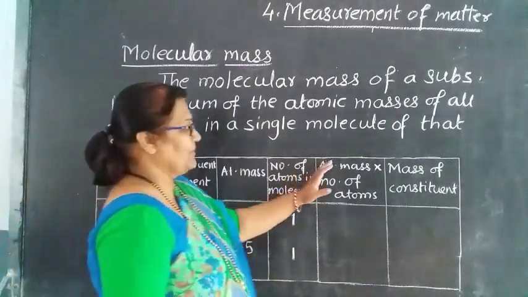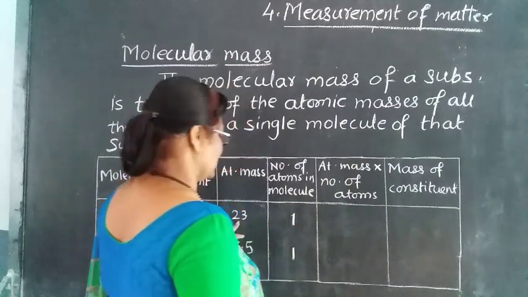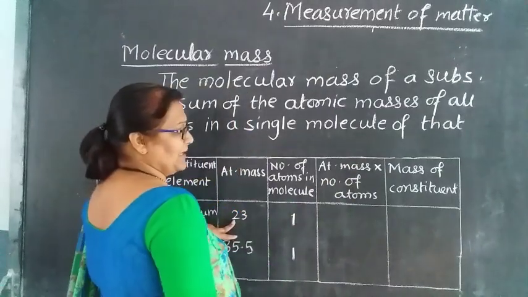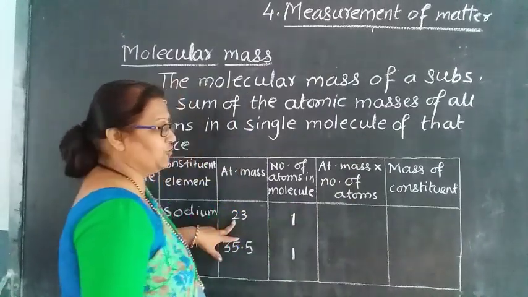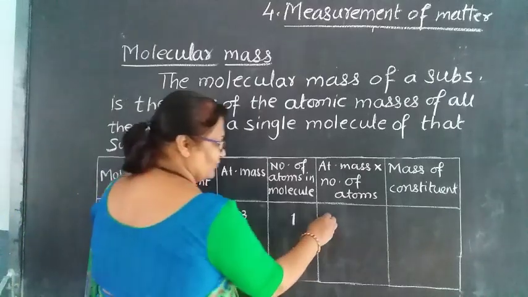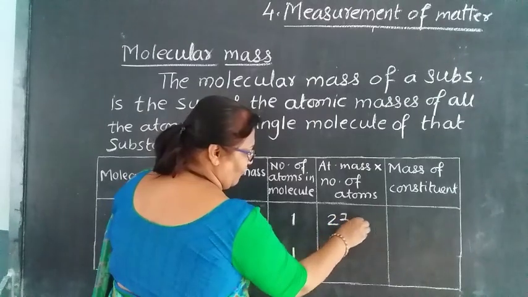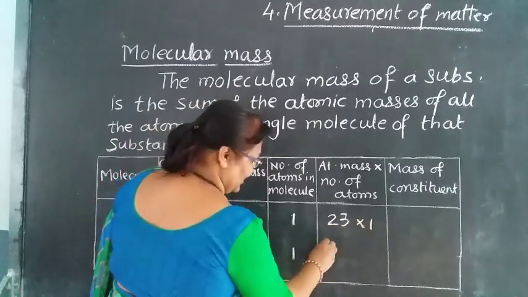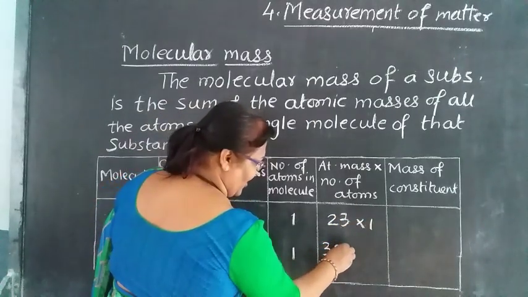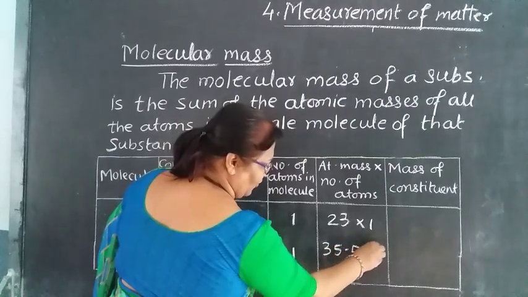Now, atomic mass into number of atoms. So what you have to do? You have to multiply the atomic mass into number of atoms. 23 into 1 and 35.5 into 1.